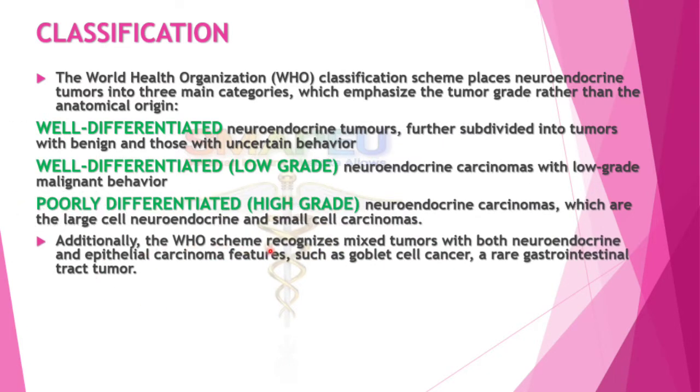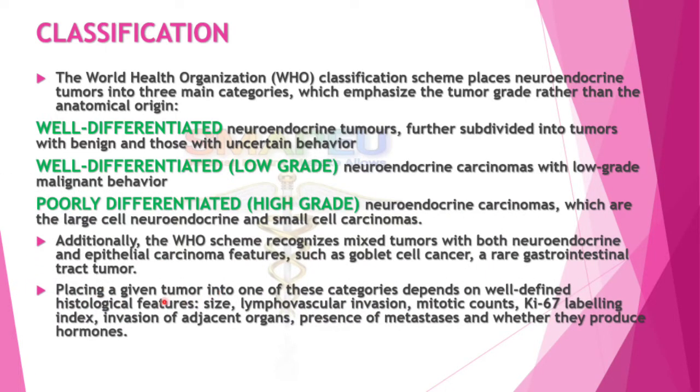Additionally, the WHO scheme recognizes mixed tumors with both neuroendocrine and epithelial carcinoma features, such as goblet cell carcinoma, a rare gastrointestinal tract tumor. Placing a given tumor into one of these categories depends on well-differentiated histological features, that is size, lymphovascular invasion, mitotic count, Ki67 labeling index, invasion of adjacent organs, presence of metastasis, and whether they produce hormones or not.